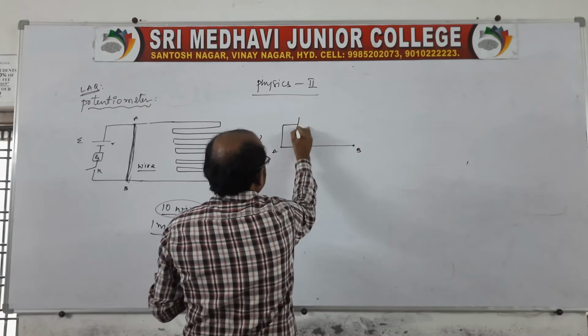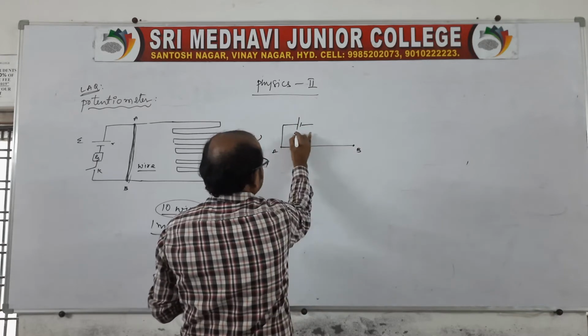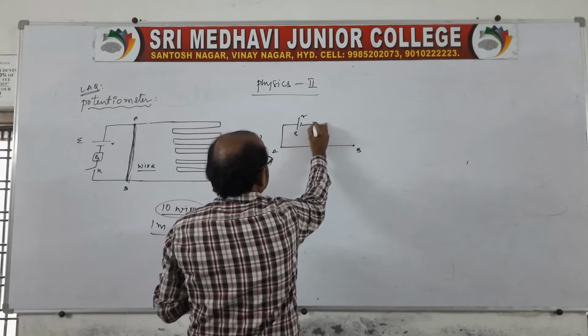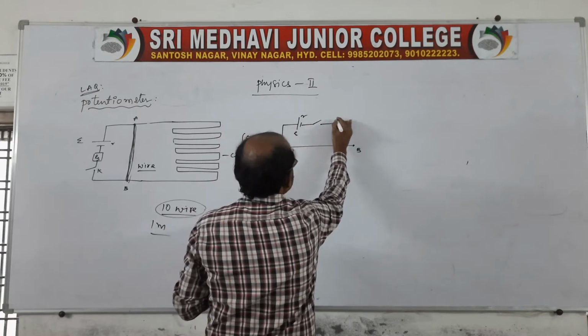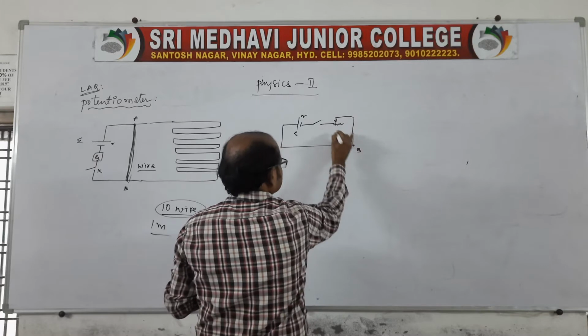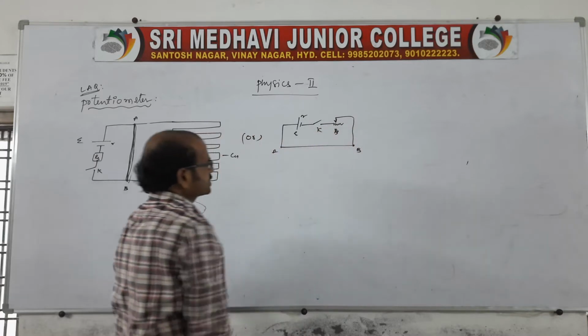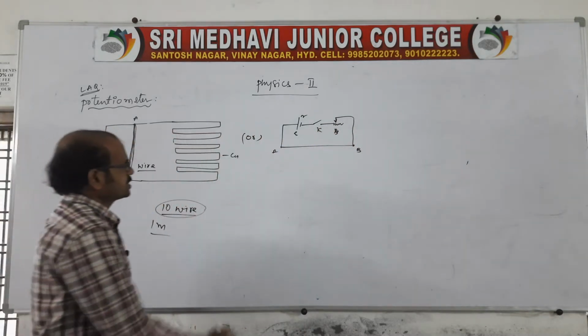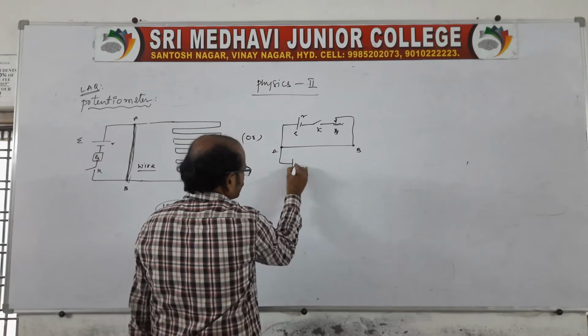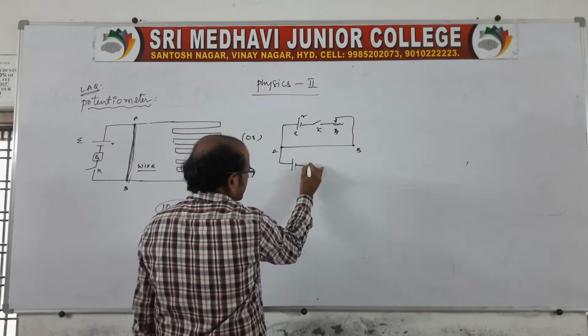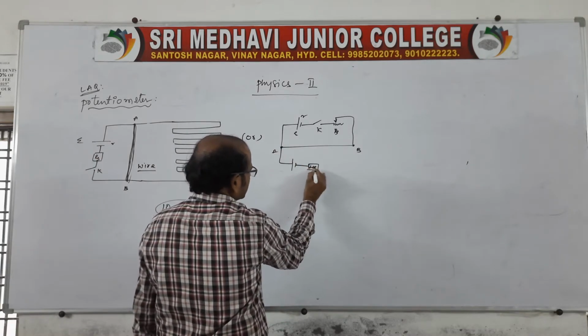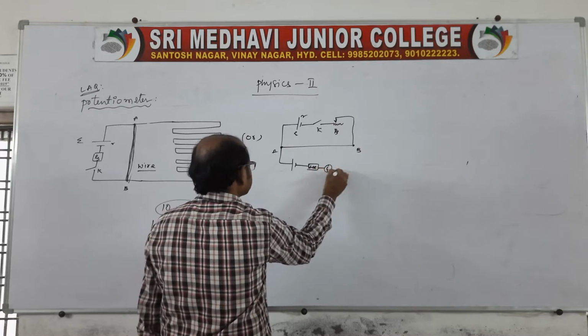There will be an EMF of a source, along with its internal resistance, and here a key is given. This is the series resistance. Yes, both are correct, series resistances which are in series, and these points are connected to one more EMF, and here a high resistance HR is connected, and a galvanometer is connected, and jockey J